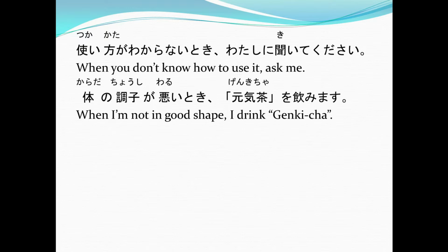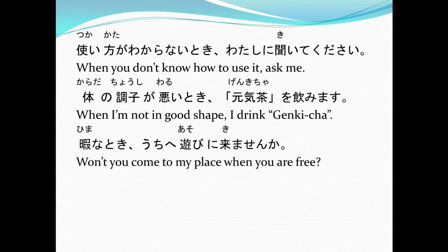Okay, next example. This one, let's use the na adjective. Hima na toki uchi e asobi ni kimasen ka? Again, hima na toki uchi e asobi ni kimasen ka? Or won't you come to my place when you are free?